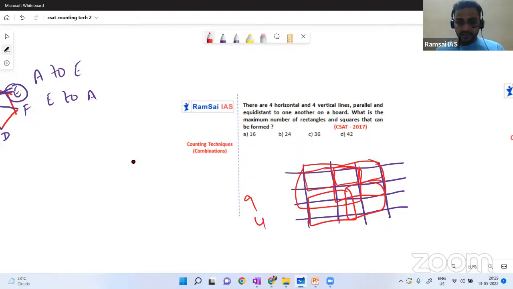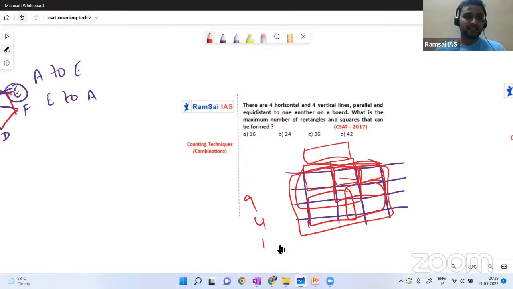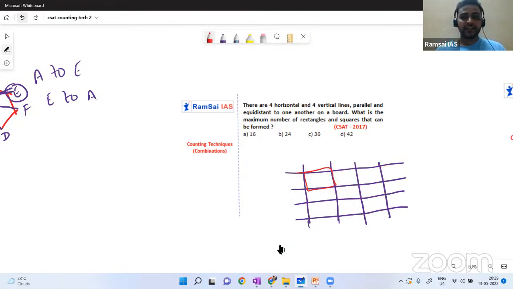And shall I go with rectangles? No, hey, a big square we have, no, 1 square. Now how many rectangles do we have? This is 1 rectangle, this is another. You will start counting like this here, but trust me, this will mislead you for sure. Somewhere you will make a mistake and you will get the wrong answer. Okay, so how to solve this question?